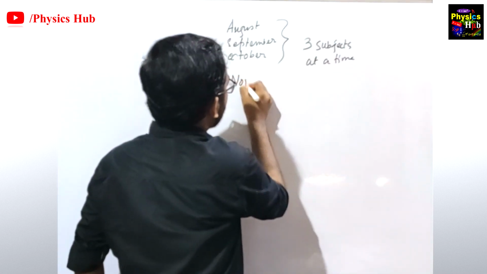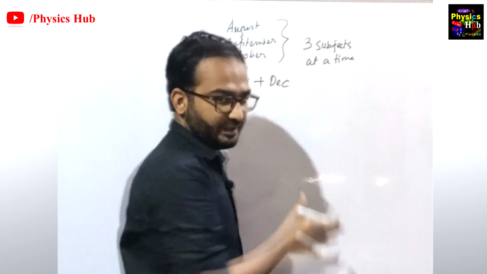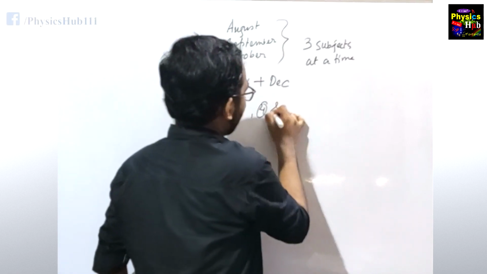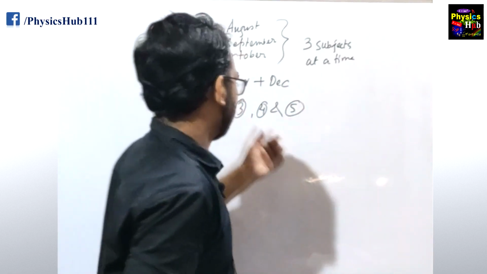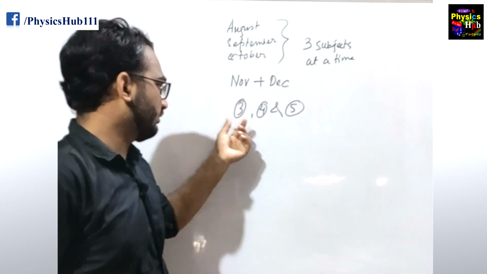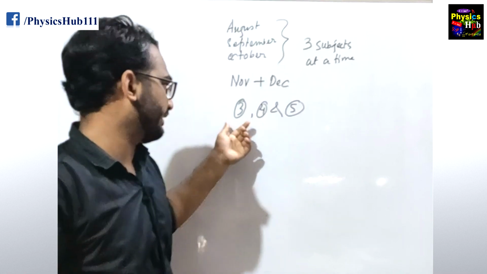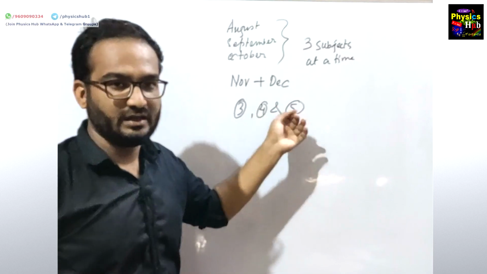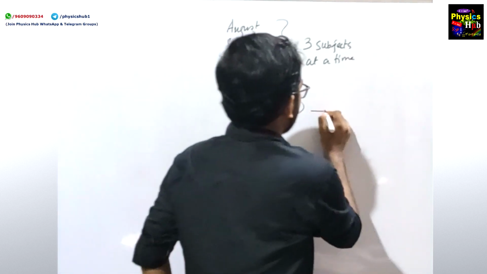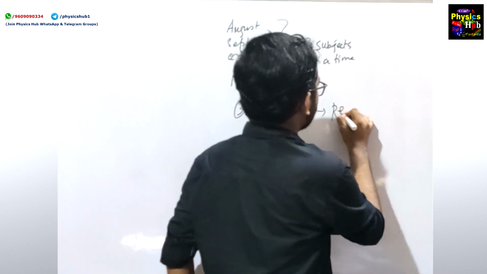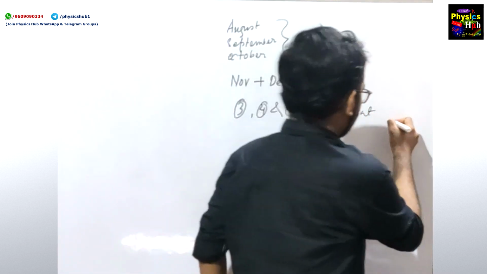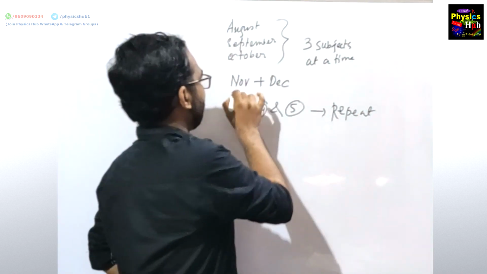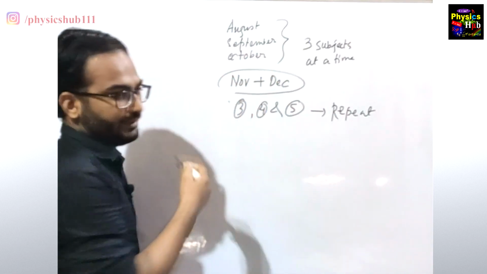In the months of November and December, whatever days you get, the last 3, 4 and 5 points should be repeated. At number 3, as I told, you have to make short notes, so you will revise the short notes again and again. At number 4, regular revision of whatever you have learned will remain. And at 5, mock tests. You will just repeat these 3, 4 and 5 points again and again, because that will make your preparation very strong. This you will do in November and December, and in the remaining months all the 5 points should be followed.